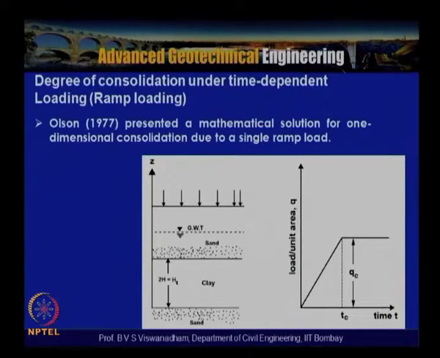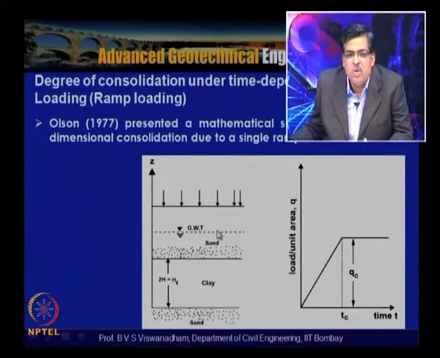Now consider, as has been told here, the loading. Suppose you are having a clay layer of certain thickness, Ht is equal to 2H, a double drainage layer with porous layers at both top and bottom, and the groundwater table is at this point here. If you are trying to put the fill, it is not possible to do it instantaneously at time t is equal to 0.